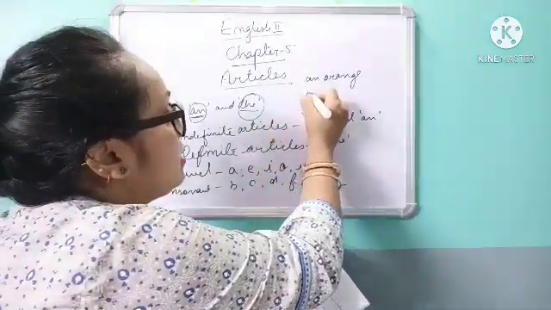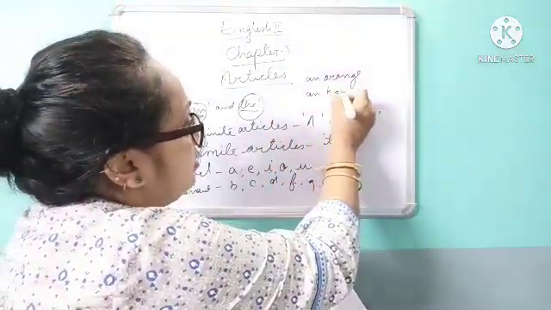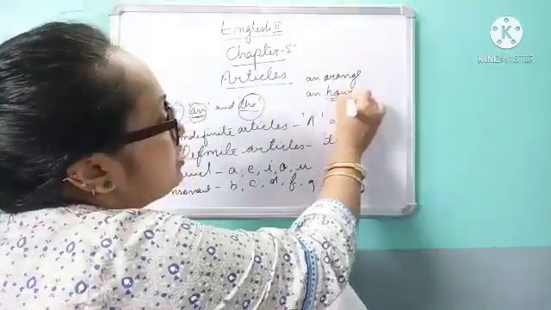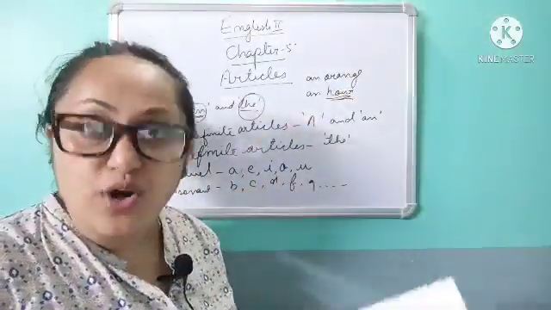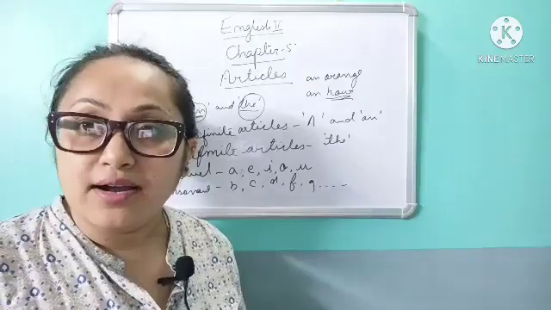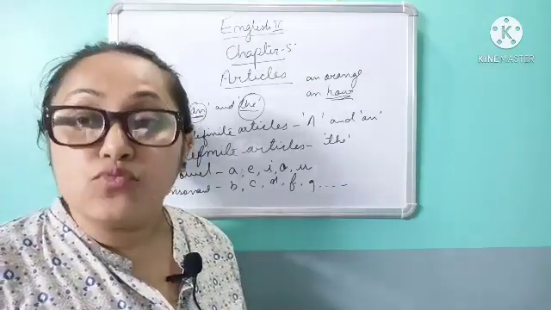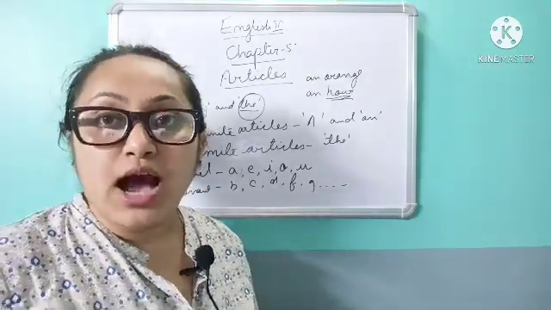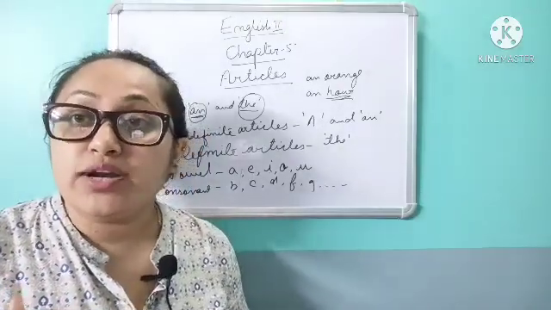Now, an hour. How do you pronounce this? Is it hour or our? We pronounce it as hour. Hour means time, 1 hour, 2 hours. H-O-U-R is pronounced hour.